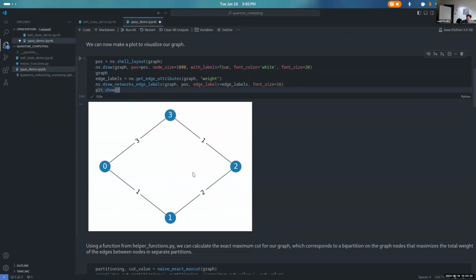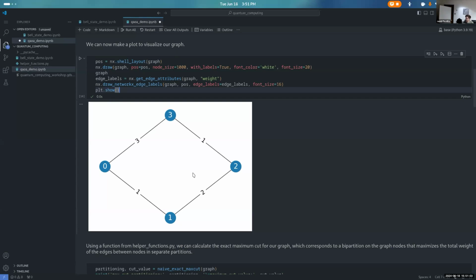There it is. So the goal for the problem is to find the max cut. The max cut would actually be through all of the edges. Think about it as putting 0 and 2 in one partition, 1 and 3 in the other, and then your partition goes around and cuts. In general, you can think about max cut by visualizing it: you can have any line that goes through and cuts the edges, but it can only cut each edge once, and it has to start from outside of the graph and end outside the graph. Gotcha. Okay. So this is our graph.